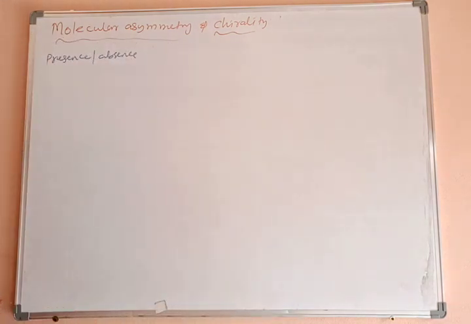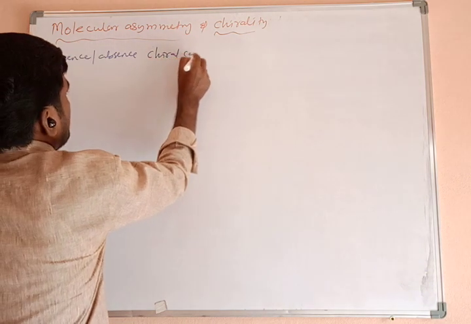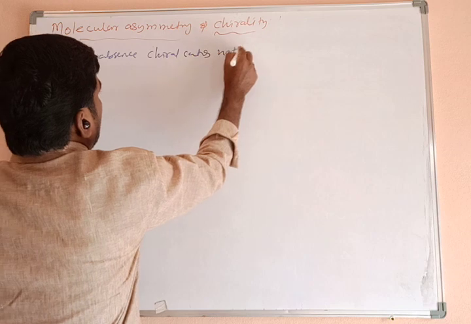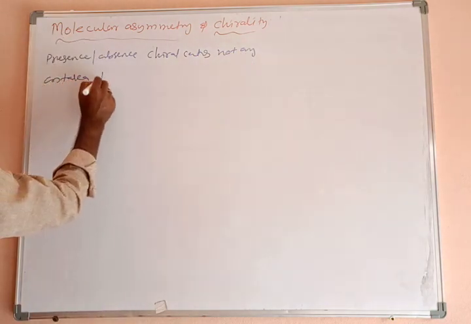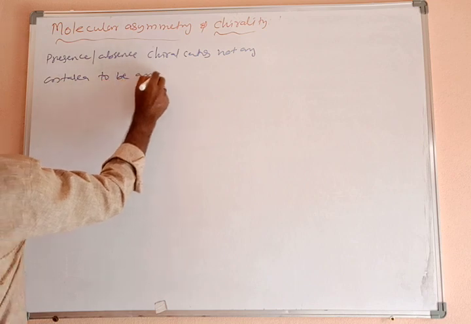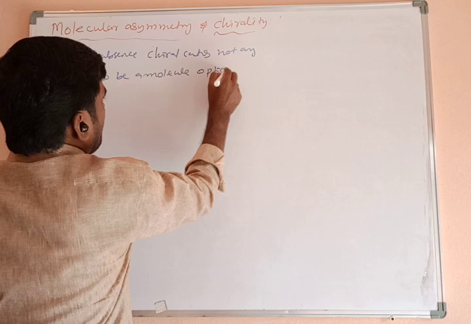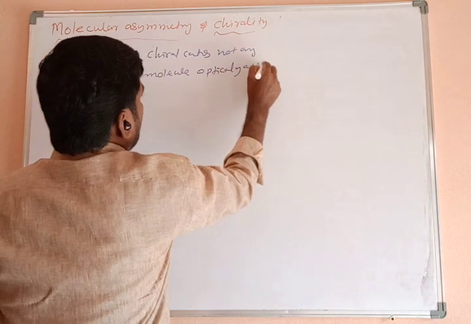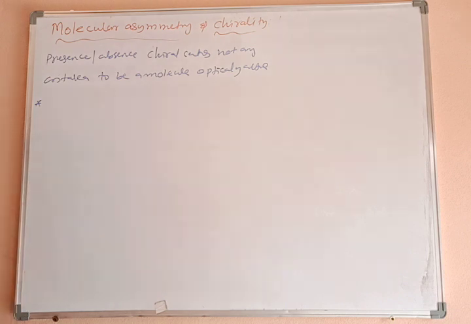Presence or absence of chiral centers is not any criteria for a molecule to be optically active. Clear? But one condition is there. What is the condition?